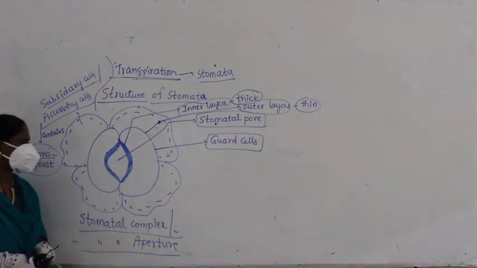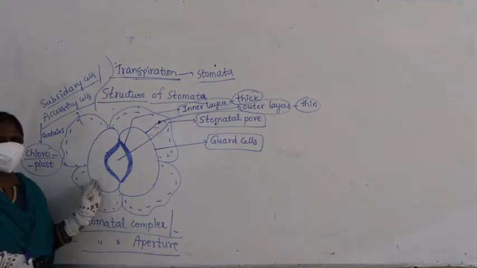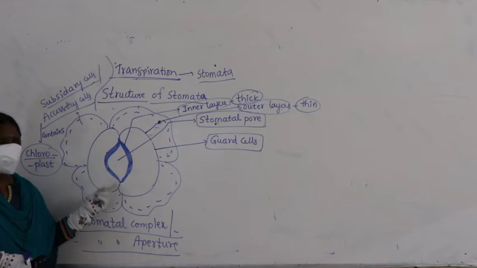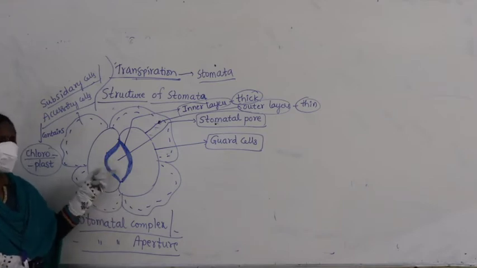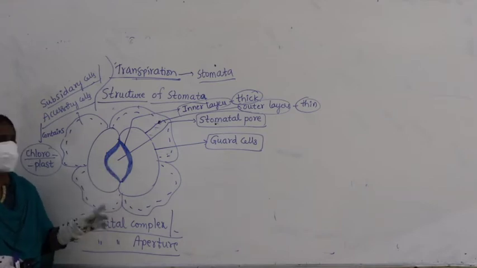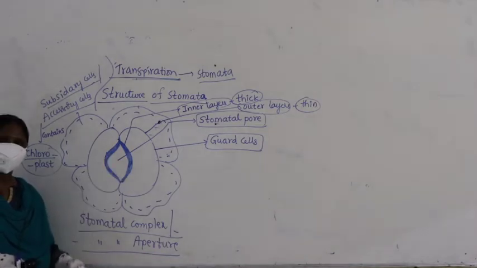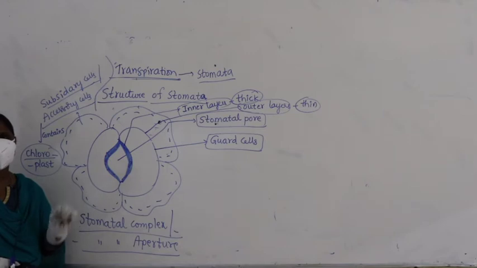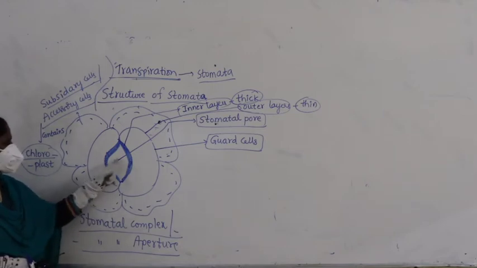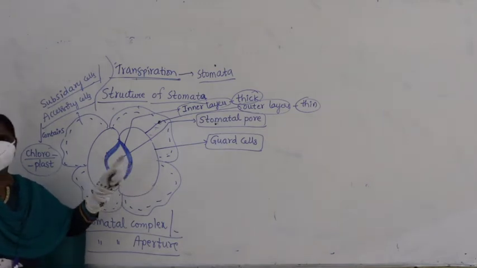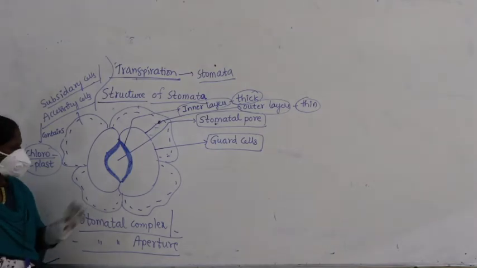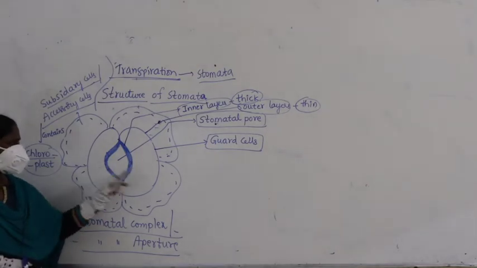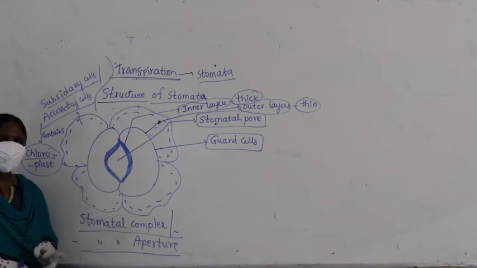Sometimes we will get simple basic questions. Inner layers are thick or thin? They are thick. Outer layers are thin. The inner layers orient radially and longitudinally rather than the outer layers. So, you have to remember the basics of anatomy. Now, on either side of the pore you find bean-shaped structures. What do you call them?